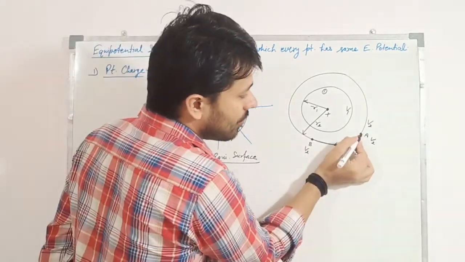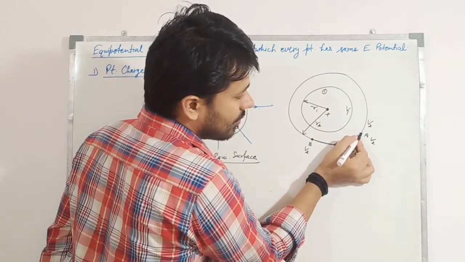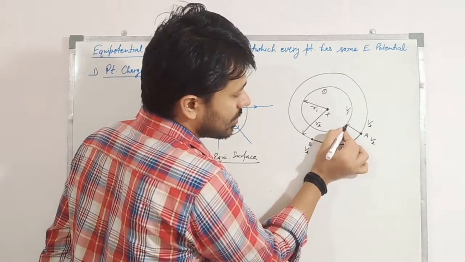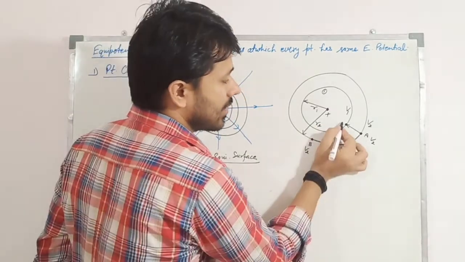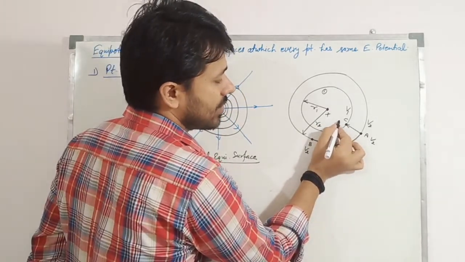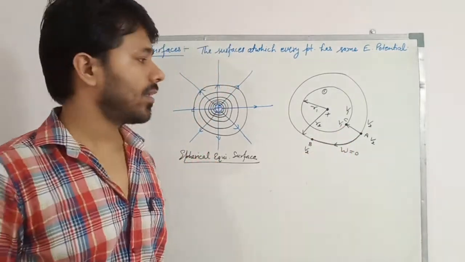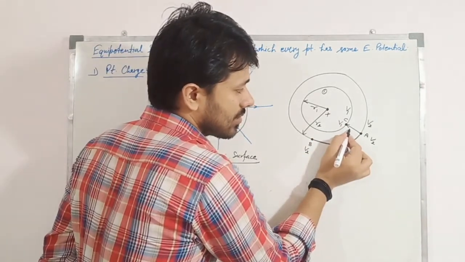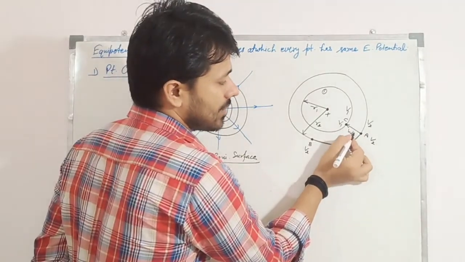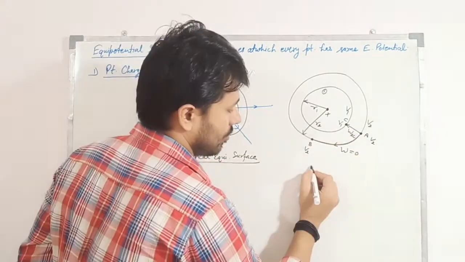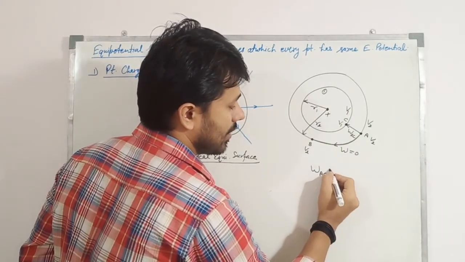But if we take this charge from one potential surface to another potential surface, let's say this point is C, and at point C potential is V, right? There is some work done, right? And this work done is AC. तो work done AC क्या होगा हमारे पास?